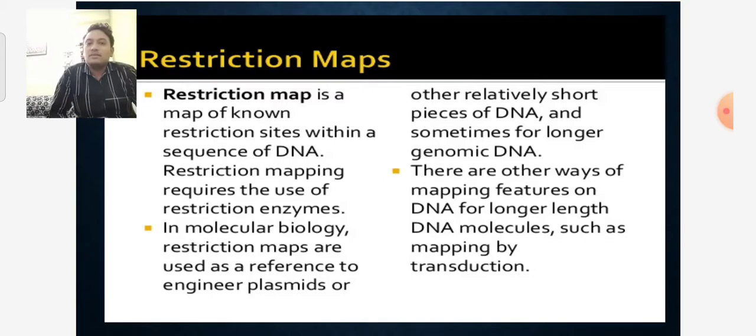In molecular biology, restriction maps are used as a reference for engineered plasmids or other relatively short pieces of DNA, and sometimes for longer genomic DNA. There are other ways of mapping features on longer DNA molecules, such as mapping by transduction. We know about transduction: the transfer of genes from one organism to another through viruses. So transduction also helps in mapping.